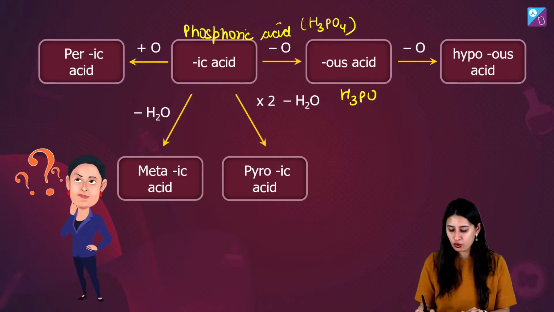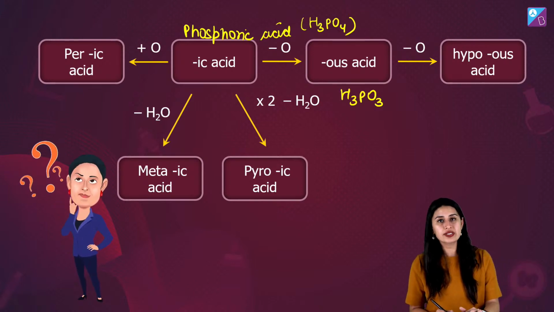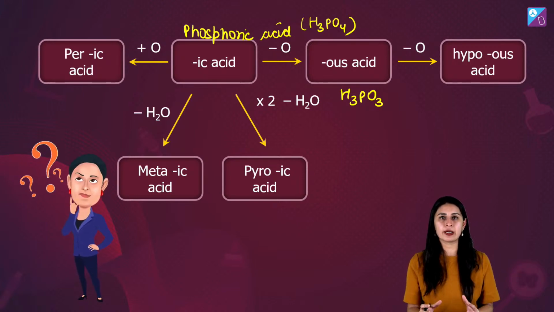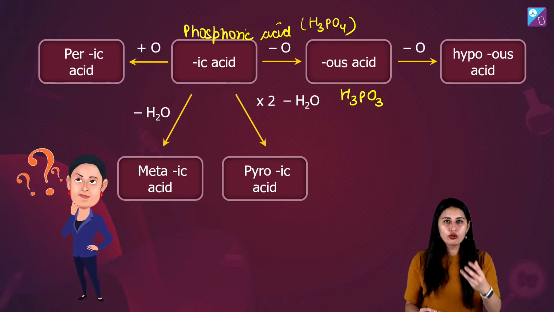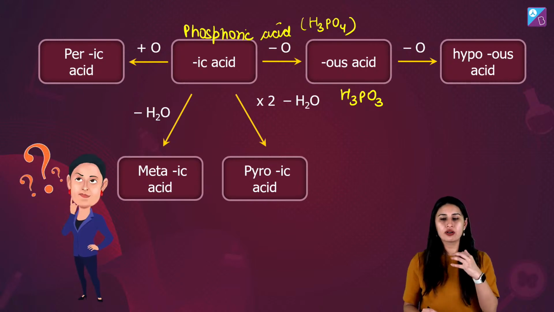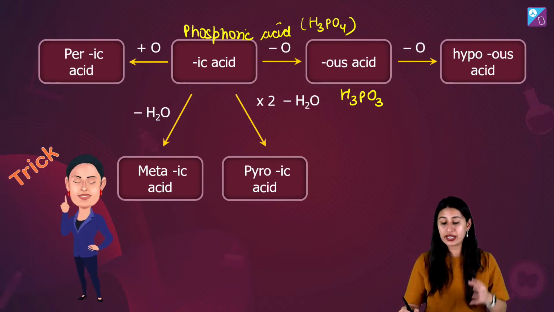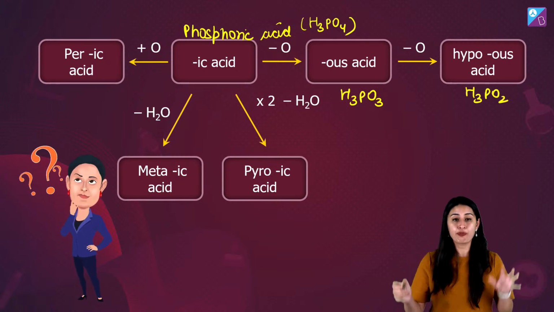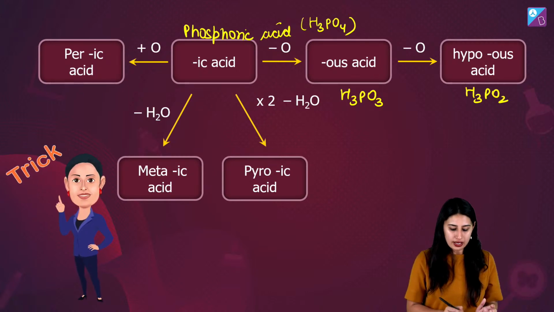So H3PO3, guys, is phosphorus acid. From ic, removing one oxygen gave us ous. From ous, if you remove one oxygen, you will get hypophosphorus acid. So H3PO2 is hypophosphorus acid.